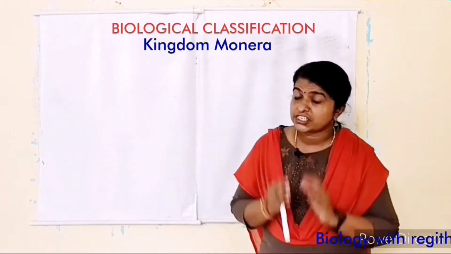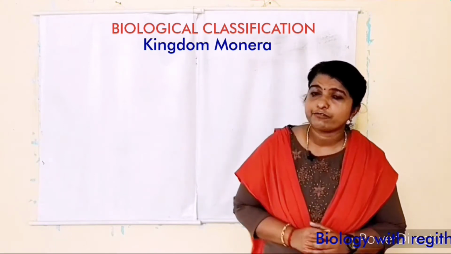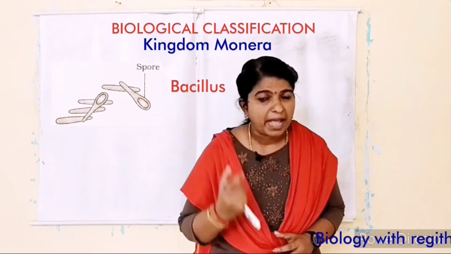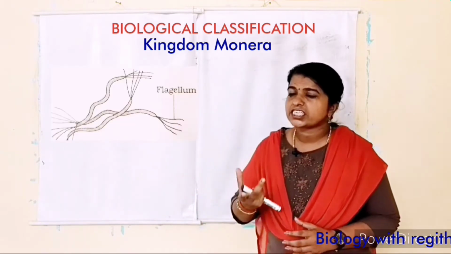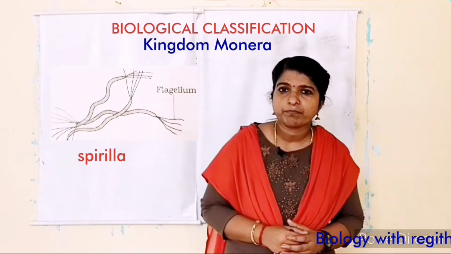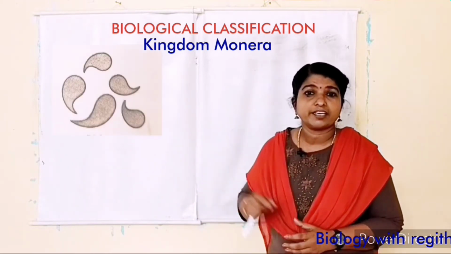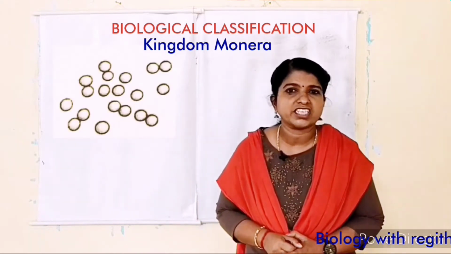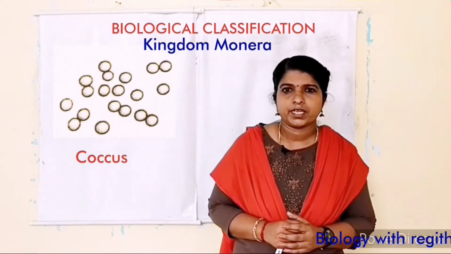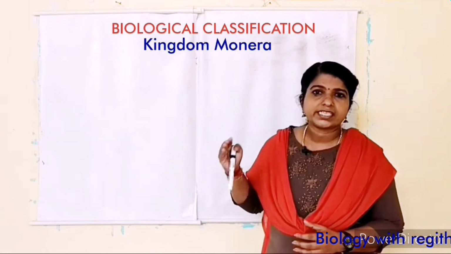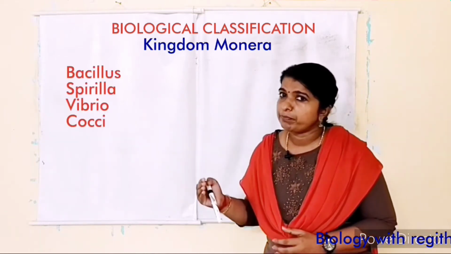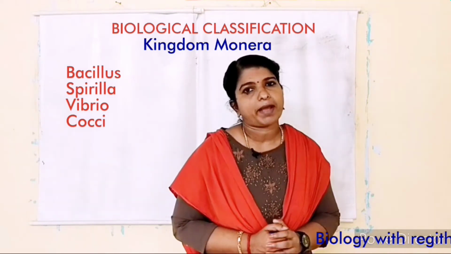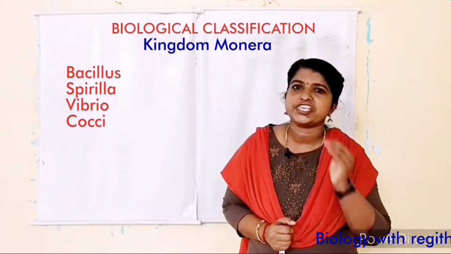Based on the shape, bacteria are classified into rod-shaped bacteria called Bacillus, spiral-shaped bacteria called Spirillum, comma-shaped bacteria called Vibrio, and spherical, round-shaped bacteria called Coccus. So Bacillus, Spirillum, Vibrio and Coccus. These are the different types of bacteria based on shape.